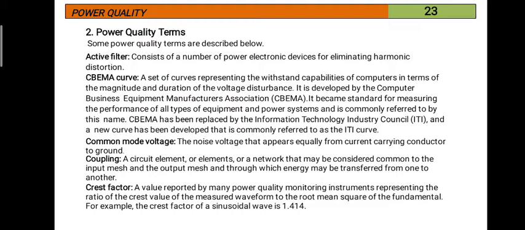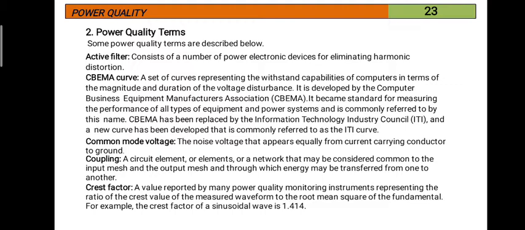It became the standard for measuring the performance of all types of equipment and power systems and is commonly referred to by this name. CBEMA has been replaced by the Information Technology Industry Council, ITI, and a new curve has been developed that is commonly referred to as the ITI curve. ITI means Information Technology Industry Council.